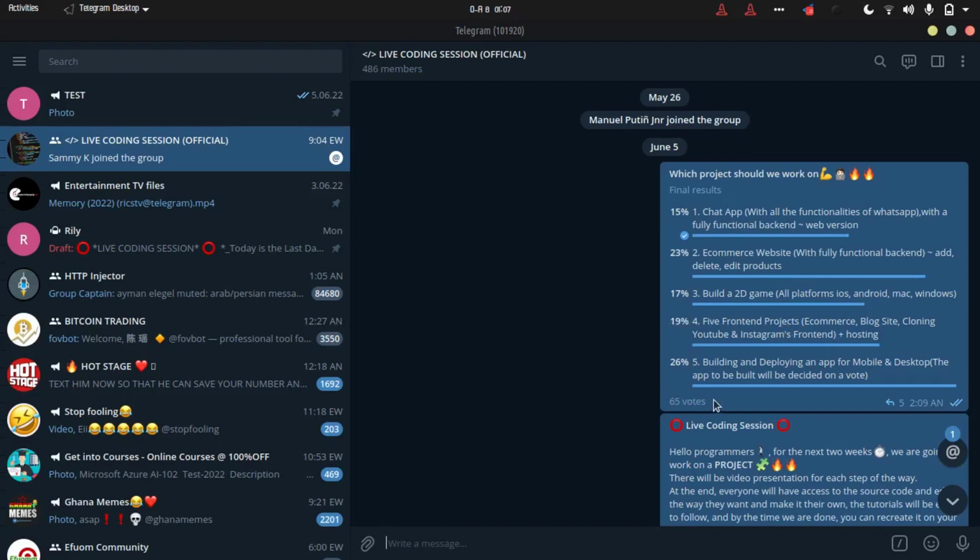Now we went for the final option, which was to build and deploy an app for mobile and desktop, where the app to be built will be decided on a vote. So this is what we're going to do: build and deploy an app for mobile and desktop. That means a cross-platform app, and the app to be built will be decided on the vote.